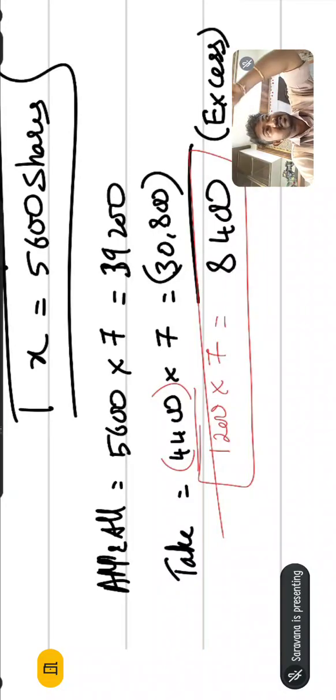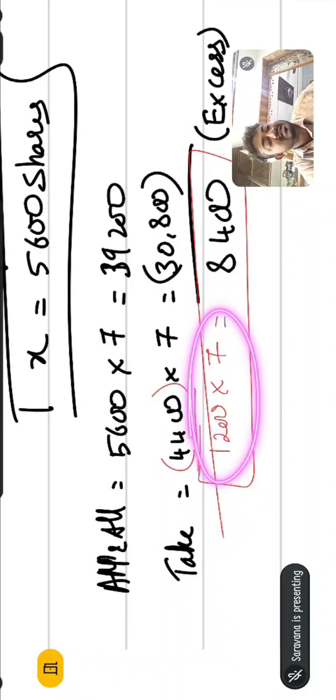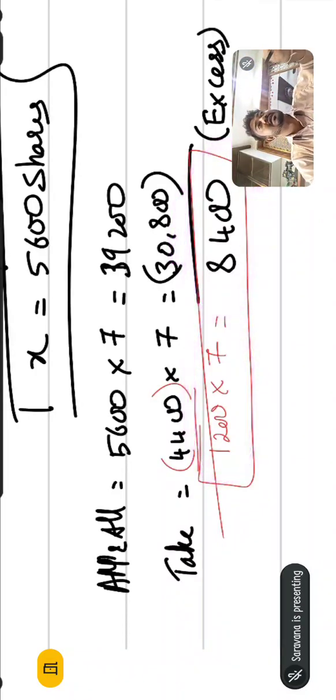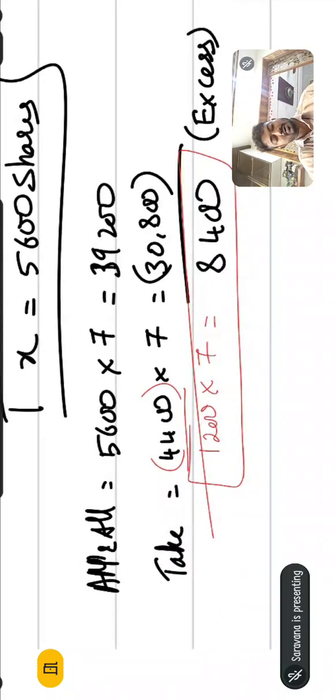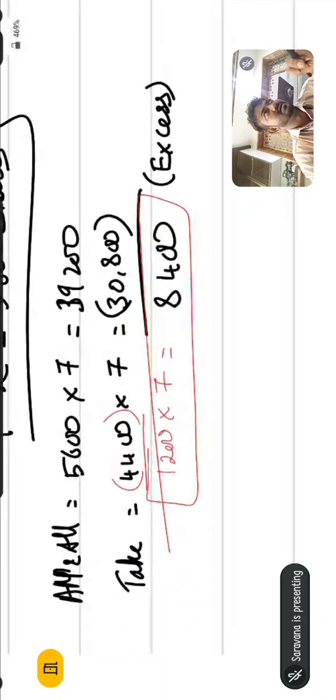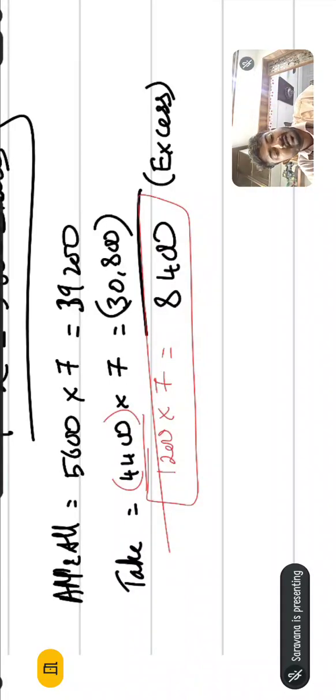So there is an excess amount in my account. It means you are holding my money. Vijay is asking the company: for 1,200 shares into 7, that is 8,400 rupees still pending in your account belongs to me. So subtract that amount and tell me how much I need to pay. The company said, okay sir, you are under the pro rata case, and I will tell you how much you need to pay.